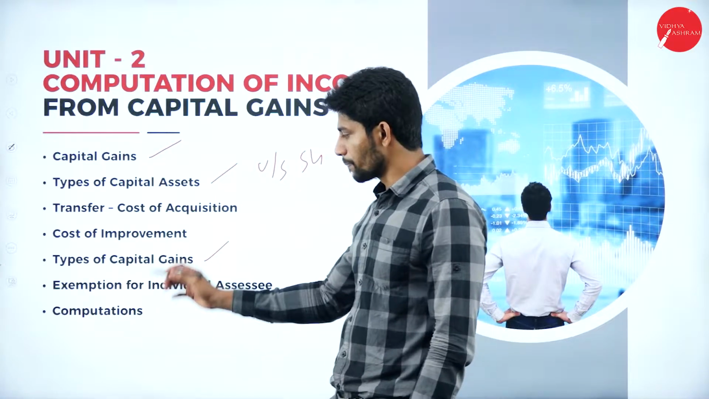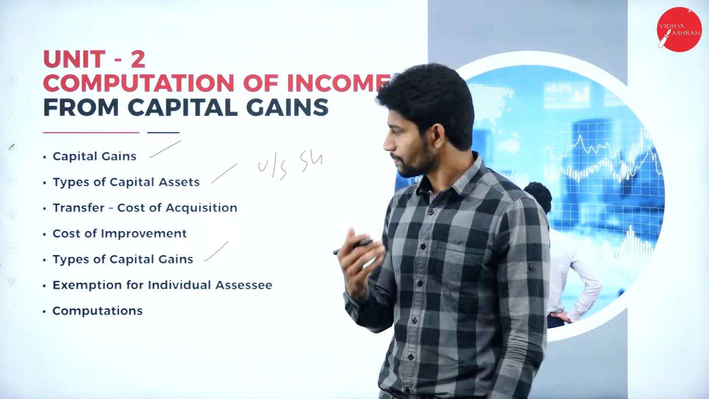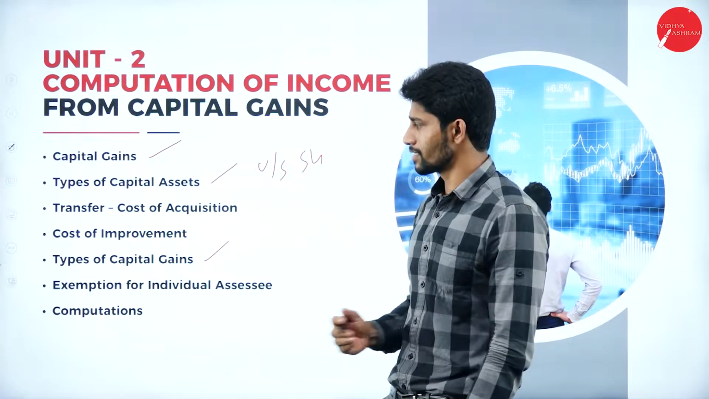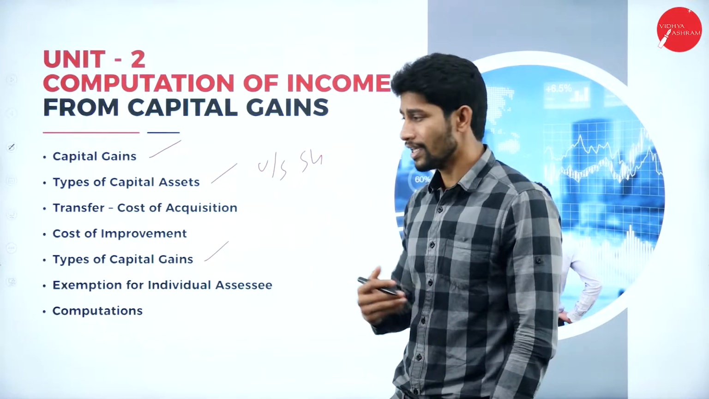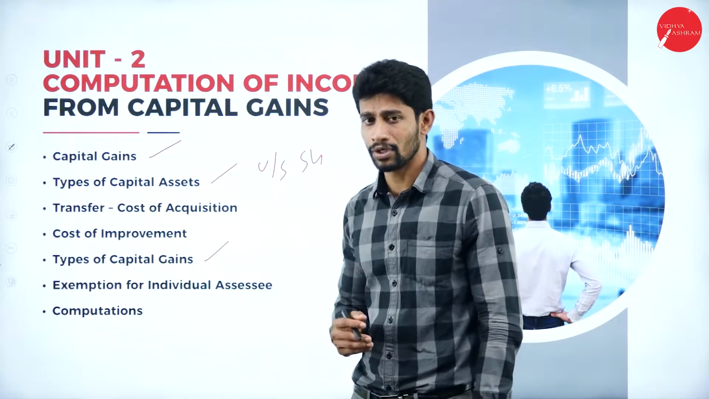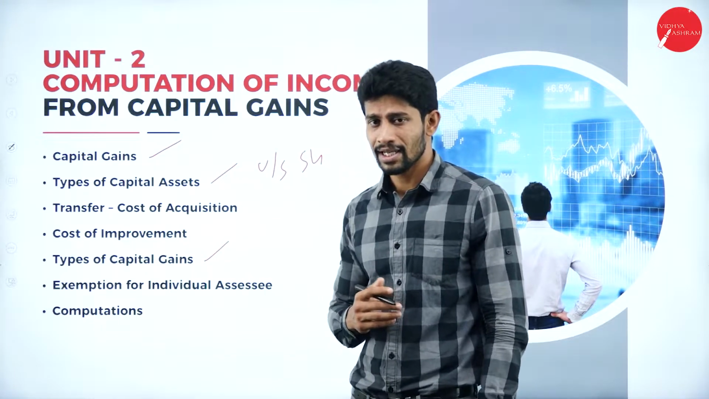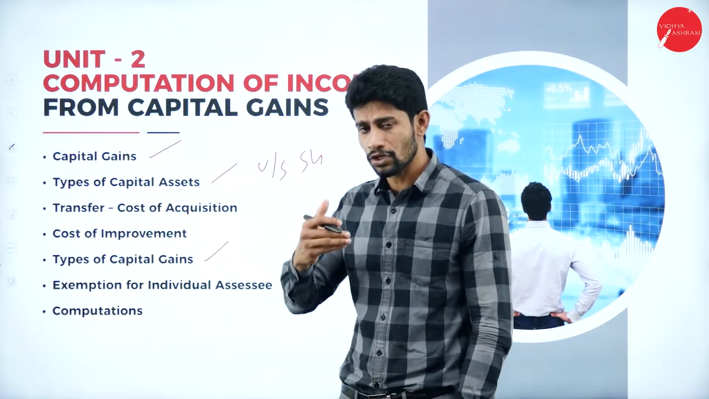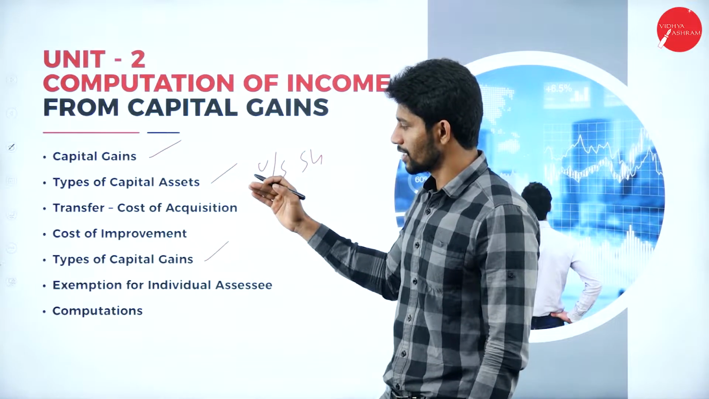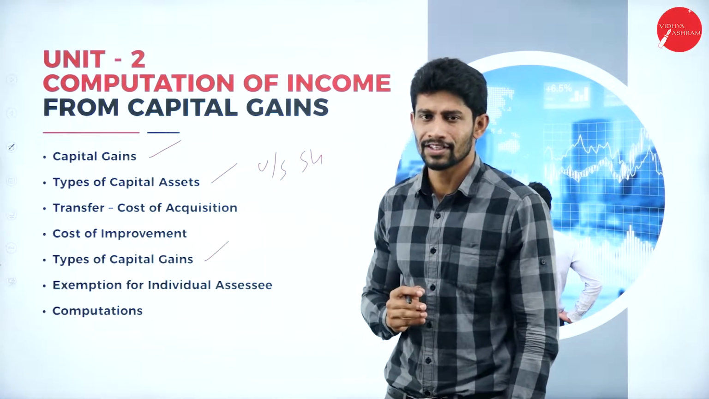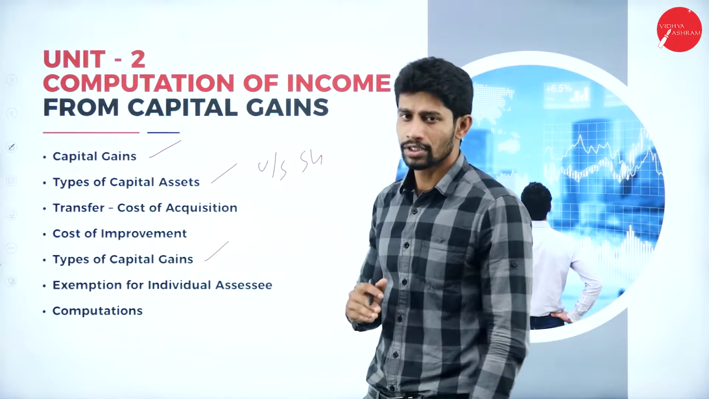And also computations. First we will learn the meaning, types of capital assets, transfer, cost of acquisition, cost of improvements, and types of capital gains. And also we will know about the exemptions available for an individual assessee under section 54. After knowing all the aspects with respect to capital gain under this unit, we will be solving a few problems with respect to capital gains. So this is what we are going to learn under unit 2.